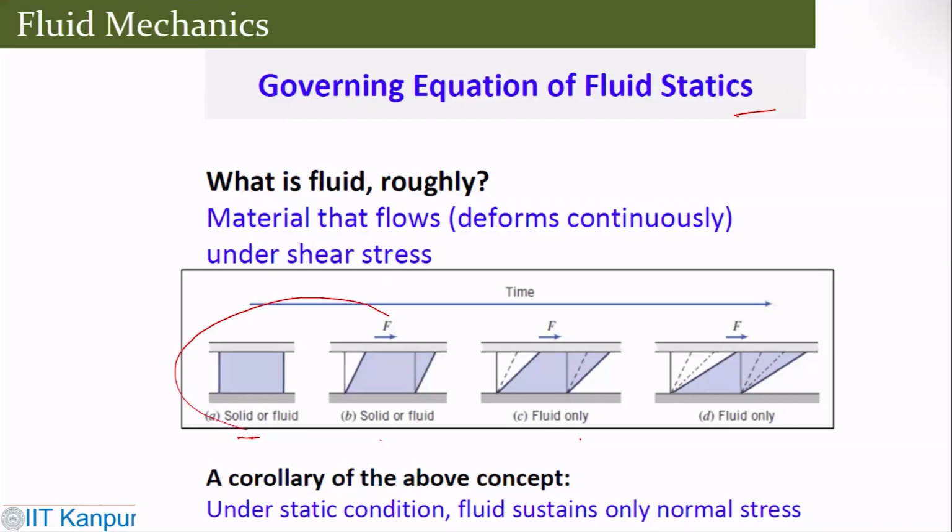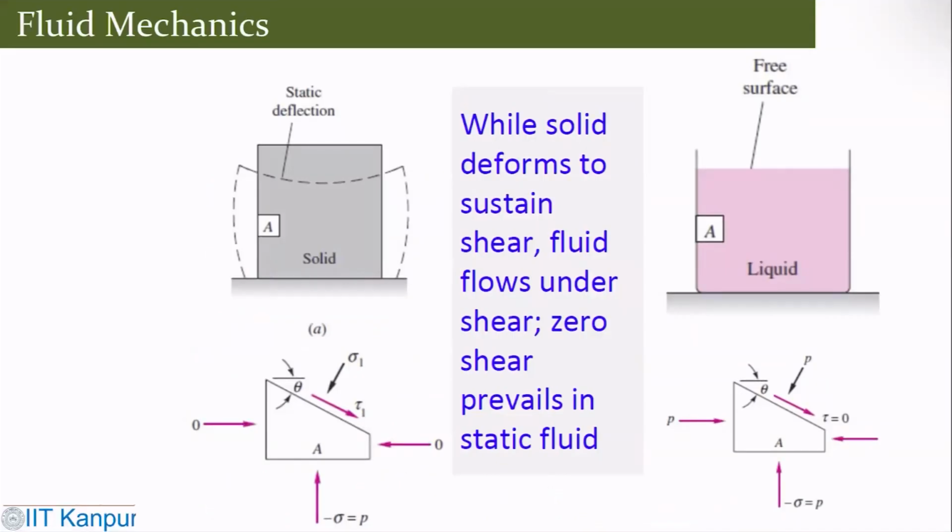From this picture, when a force is applied on the top surface, you can see the deformation that takes place in these two pictures. So a fluid is something which continuously deforms under shear stress. Another way to say this is that under static conditions a fluid sustains only normal stress. A solid sustains shear stress and deforms, while a fluid flows under shear.